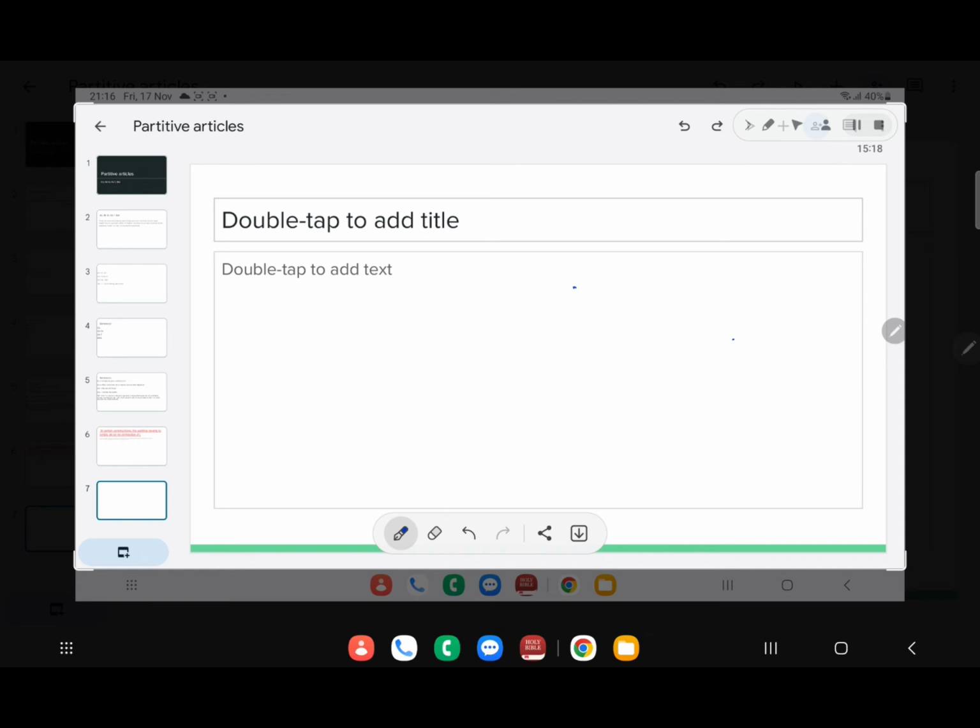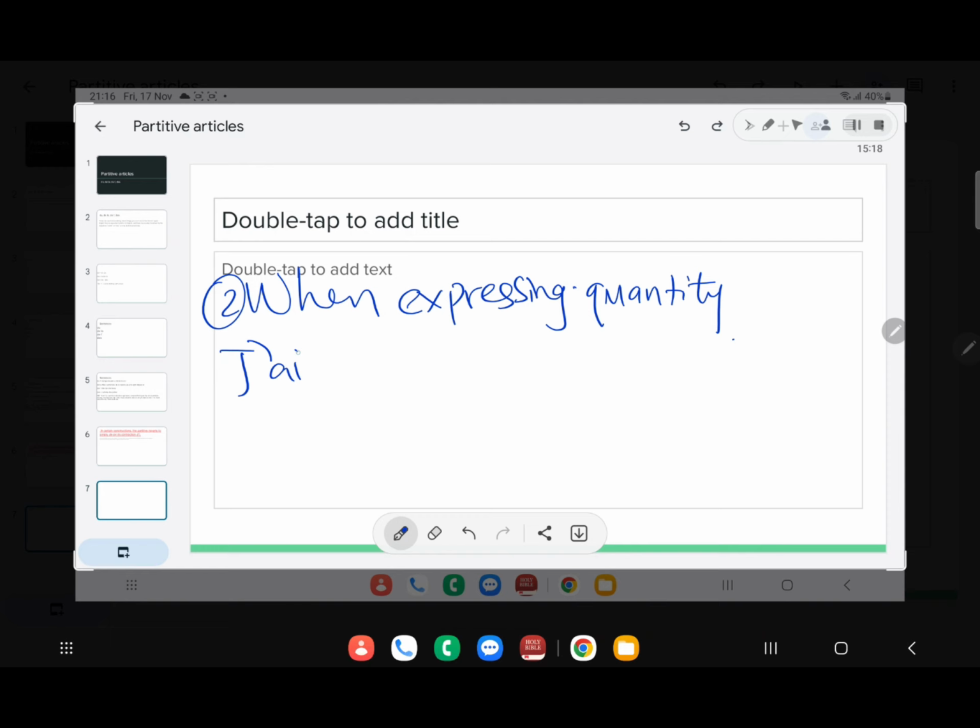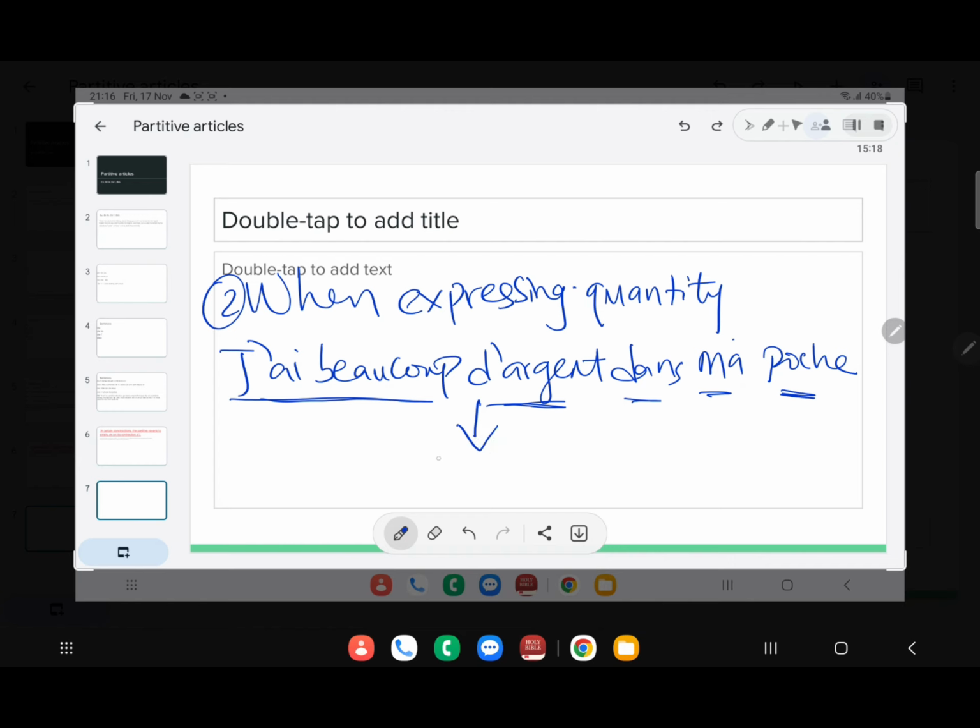Circumstance number 2. When expressing quantity. So I'll give an example. J'ai beaucoup d'argent dans ma poche. So the important question to ask now is, why not use de plus l apostrophe? Because of the use of this quantity, beaucoup. Beaucoup means a lot. This is a quantifying adverb, yeah? I could also say, j'ai pas mal de riz.